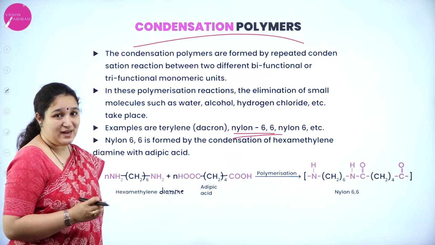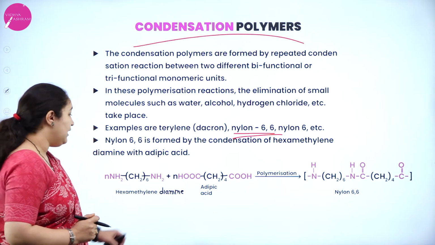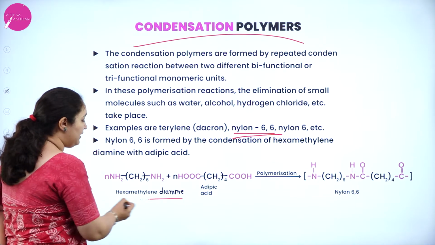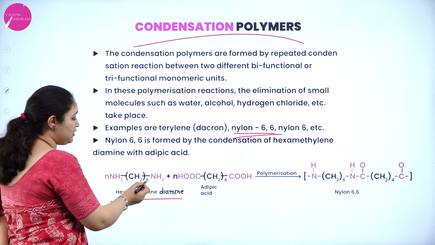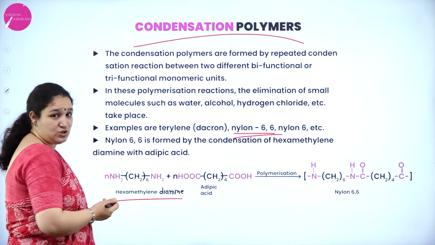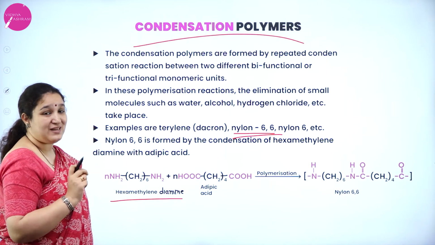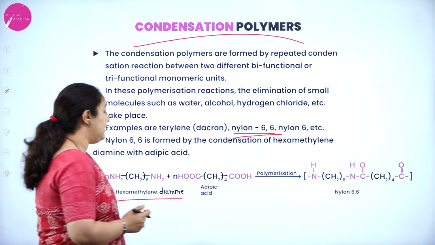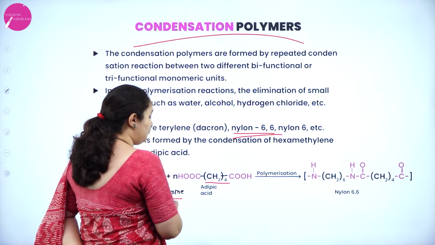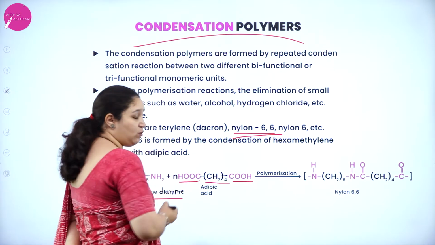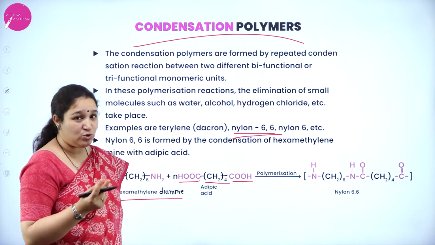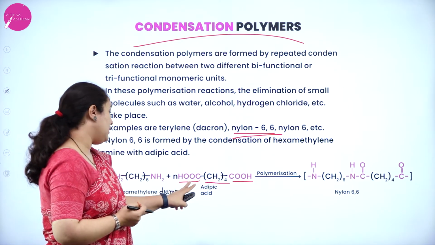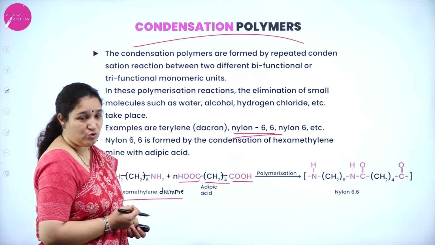Okay, it is a type of condensation polymer in which we are using hexamethylene diamine. You can see CH2 6 times, NH2, NH2. So you have 2 amine groups and 6 methylene groups, and adipic acid, that is CH2 4 times, COOH, COOH. So you can see there are 2 functional groups. One COOH group is there, in the other one NH2 group is there.